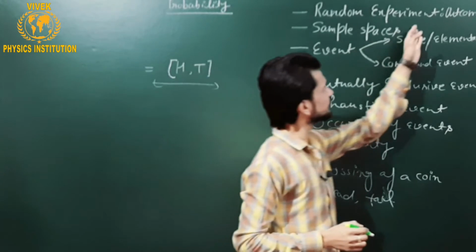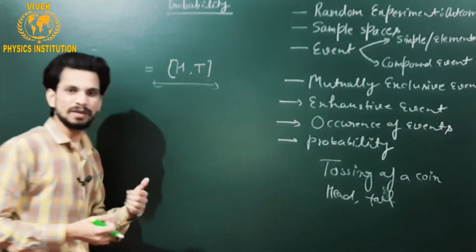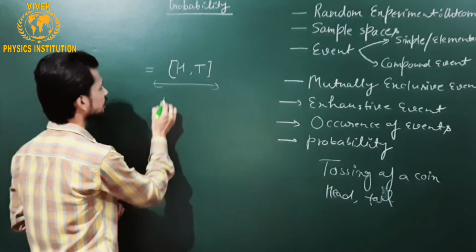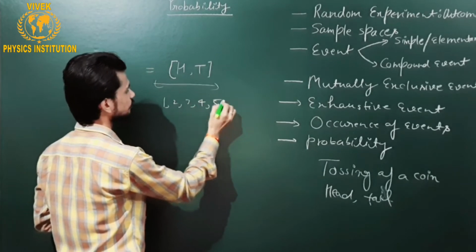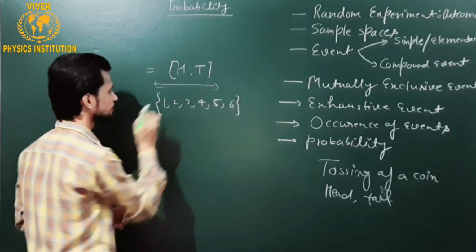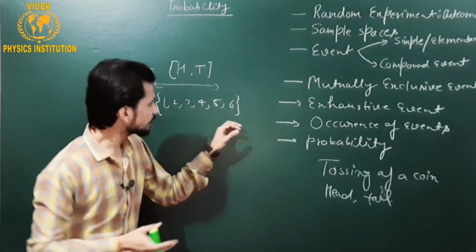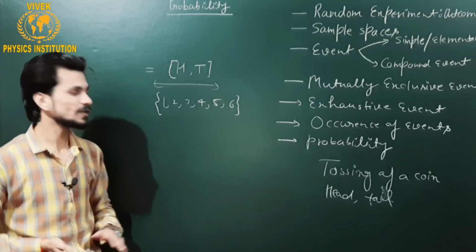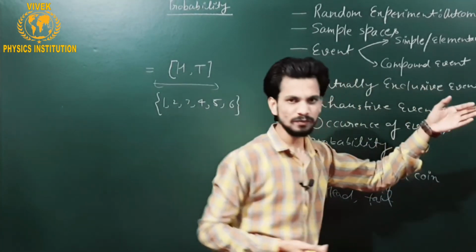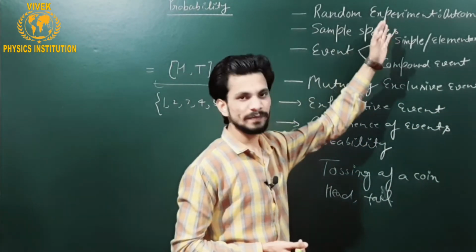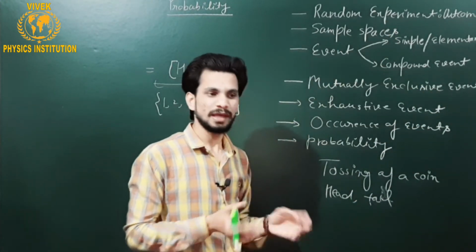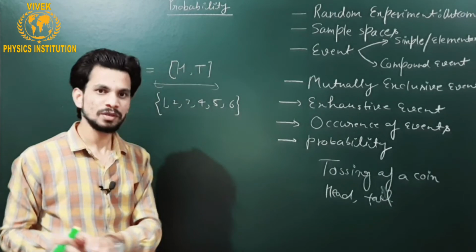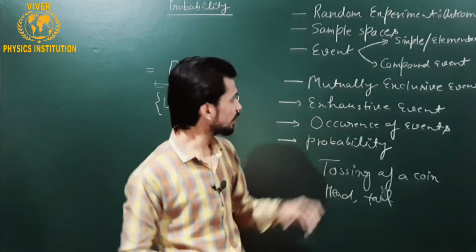If I talk about the throw of a die, then there may be 6 outcomes: 1, 2, 3, 4, 5 and 6. So in that particular situation, 1, 2, 3, 4, 5 and 6 comprise the sample space. Okay, so the collection of all possible outcomes is simply known as the sample space. If I talk about an event, then the outcome of a random experiment is simply known as an event. If anything happens, it is a kind of event because it is happening at a particular time. Okay, so an event is nothing but something which is happening.